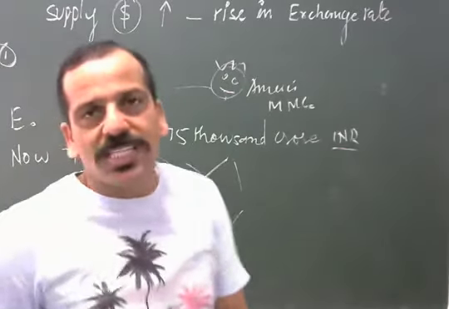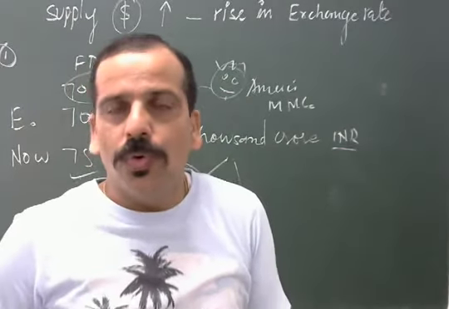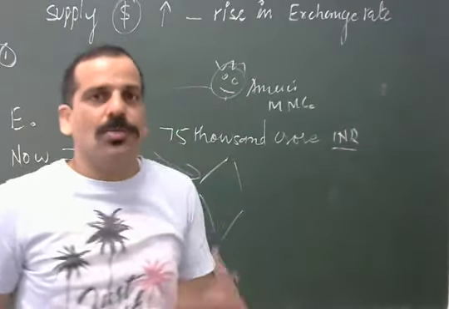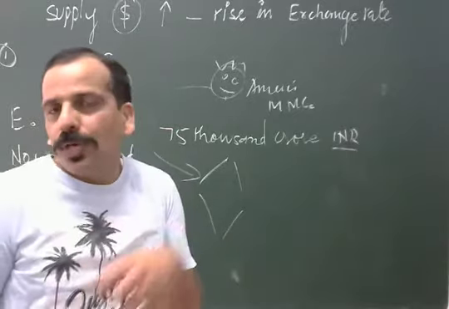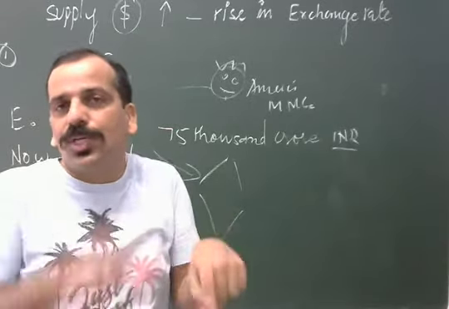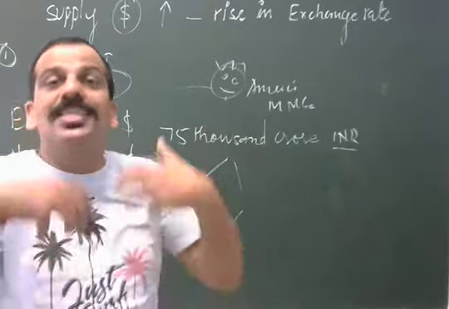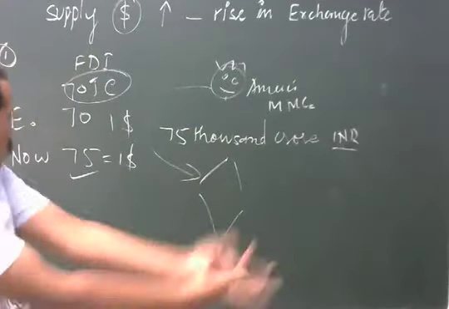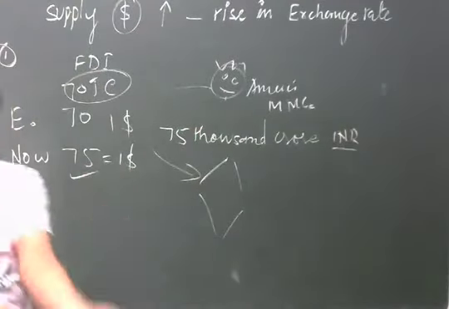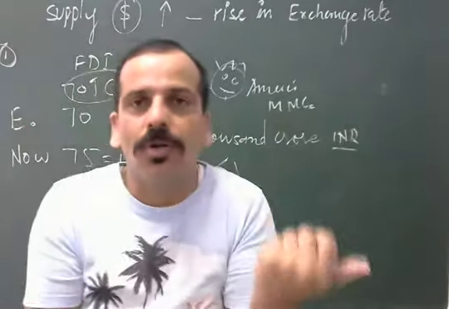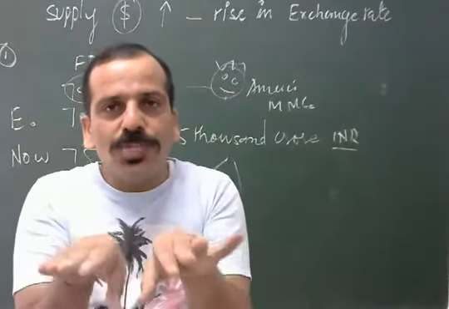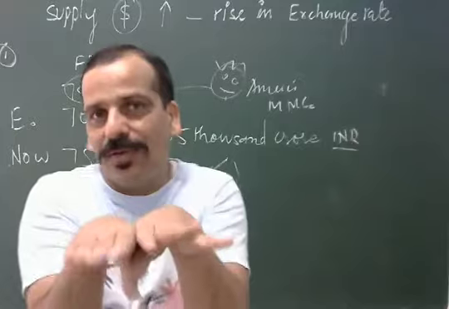So in this case, either he has to borrow 5,000 crore more, or he has to wait for the change in the exchange rate. Suddenly the exchange rate is in his favor, now he will get 75 by giving $1. Now the things will be completely in his favor.